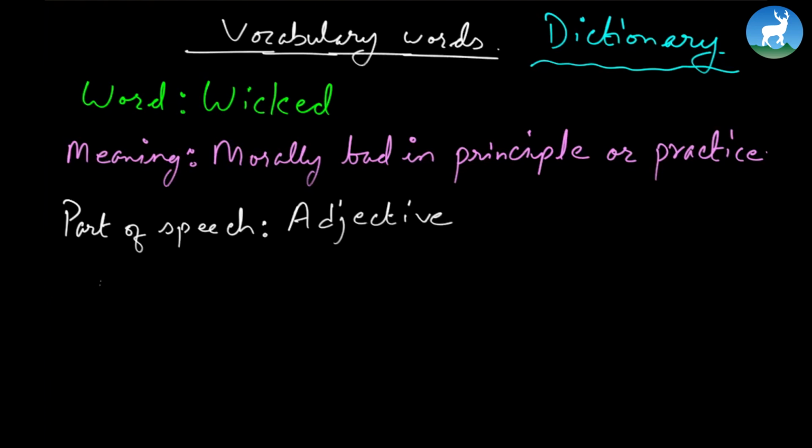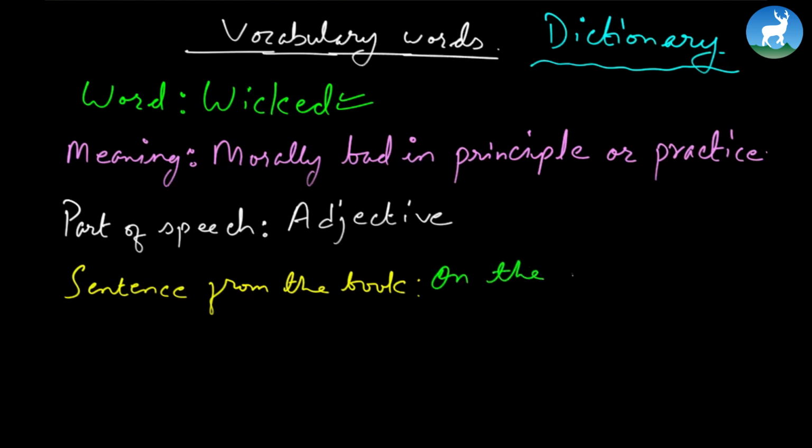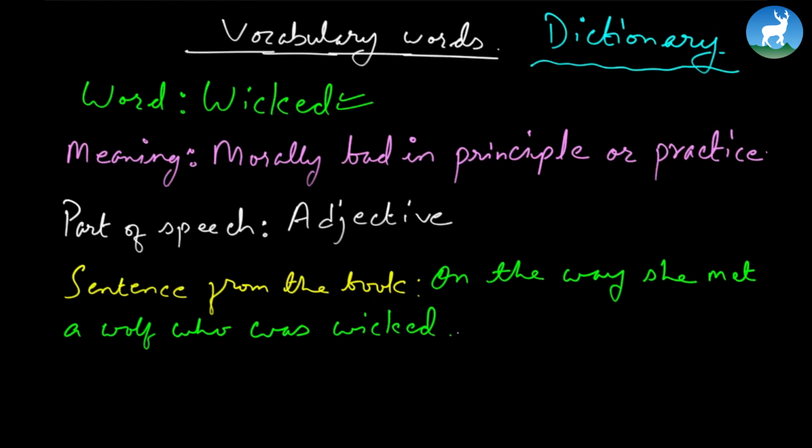And now what we write is the sentence from the book. We are going to write down in what way the word wicked is used in the passage. So you go back to the passage where the word wicked is, or when I read that passage, find out where the word wicked was, and finally you'll come across that in the second paragraph. It's used as, "On the way she met a wolf who was wicked." See, we copy the sentence as it is where the word wicked is used, and this is from the book itself. And finally you write down my sentence. In my sentence you make a sentence of your own.